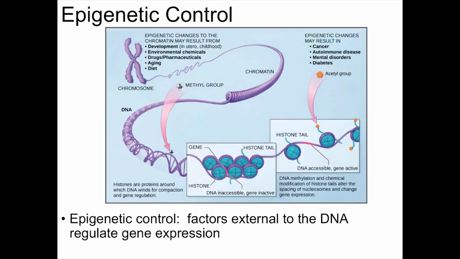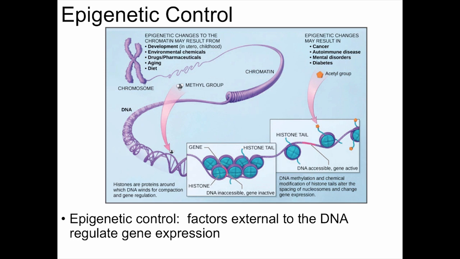Epigenetic control of gene expression also occurs in eukaryotes. The word epigenetic literally means to sit on top of genes. So what epigenetic control involves is factors external to the DNA that are controlling the expression of the genes in the DNA. This can happen when the histone proteins that eukaryote DNA winds around are either acetylated or methylated. The addition of either of these functional groups can result from diet, chemicals in the environment, environmental stressors, drugs, or even exposure to chemicals during development.